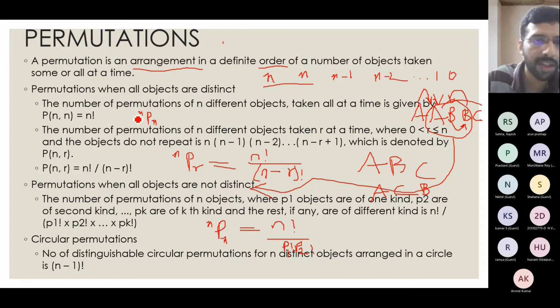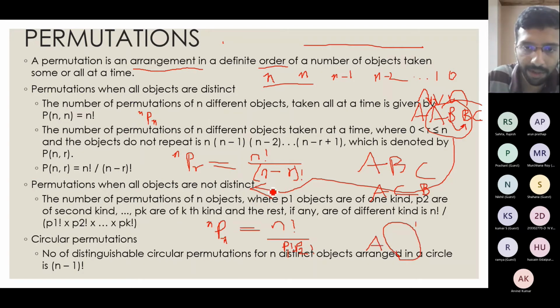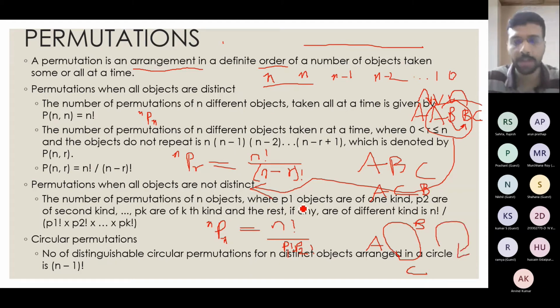Whatever we considered here, we have considered that these are linear. Now suppose what will happen if I have these things arranged in a circle. Again, the same case, I will consider ABC. If you arrange this in a circle, then ABC is the same as BCA, which is the same as CAB, assuming I am going in clockwise order. Since I am considering order in a circular way, ABC, BCA and CAB are the same. So I need to discount for that in my permutation and combination.